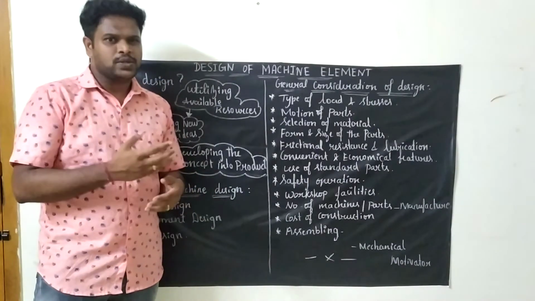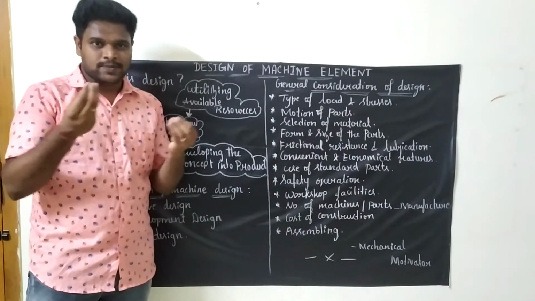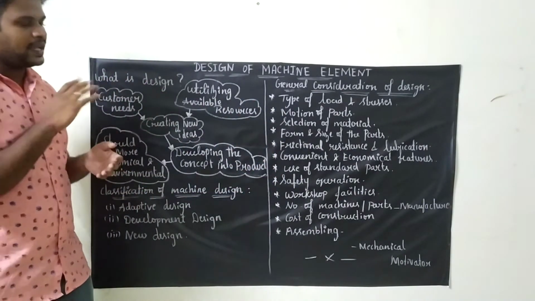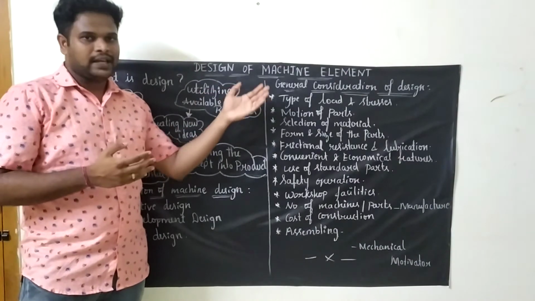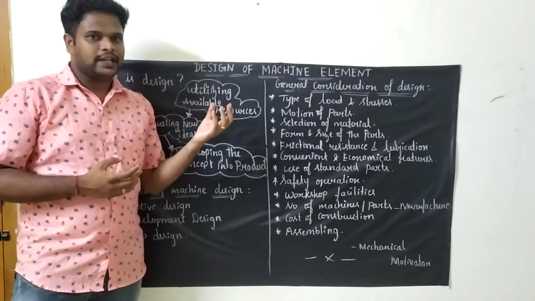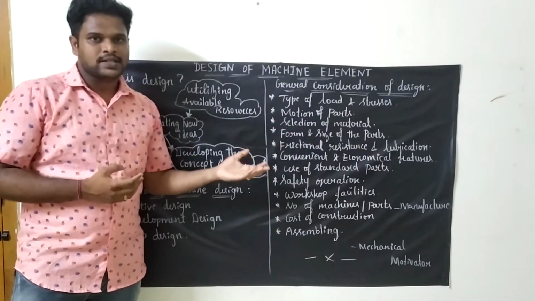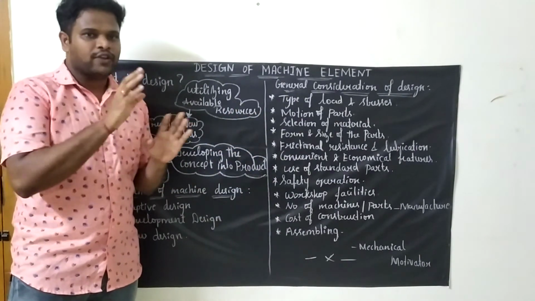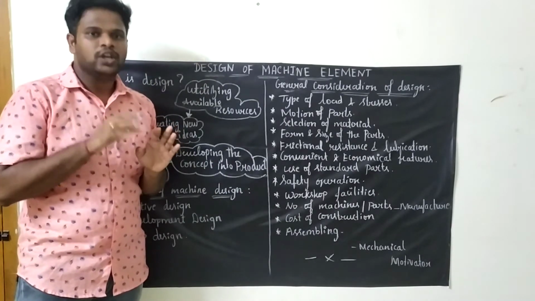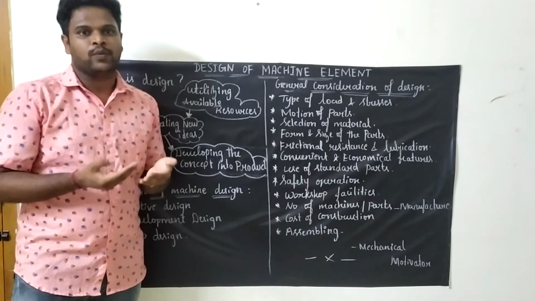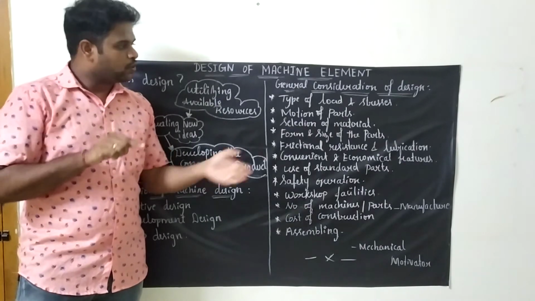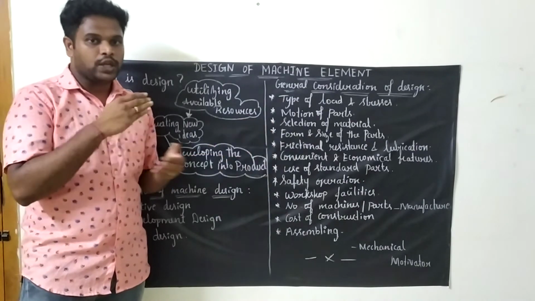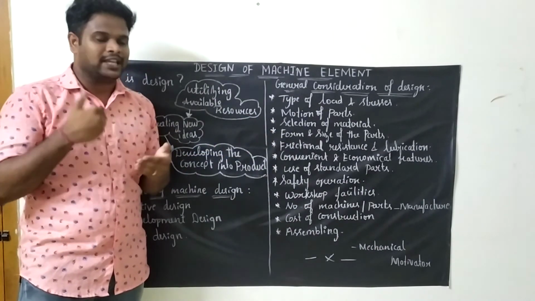Next is assembling. Once you develop a product and manufacture the small parts, you will go for assembly. Actually these steps we need to consider while designing. Earlier we will have some idea, with that idea we go with the design requirements, and after that we develop a prototype. Now you have developed a prototype, you go for testing. But when testing, if you find your product is a failure, you need to cross check at which point you missed it, rectify those points, and again make a prototype.